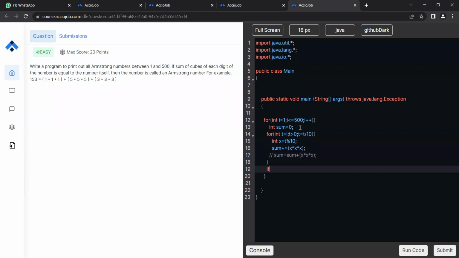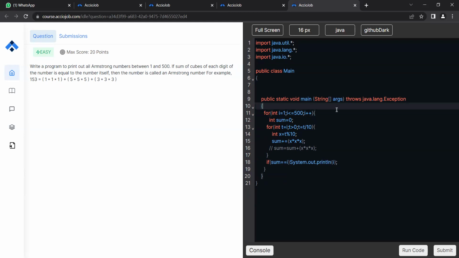After this I need to check if sum is equal to i, then do a System.out.println. We need to print the number, so let's print i because it is the number. Is this clear? No need to take any sort of input because we are using this to check for numbers.